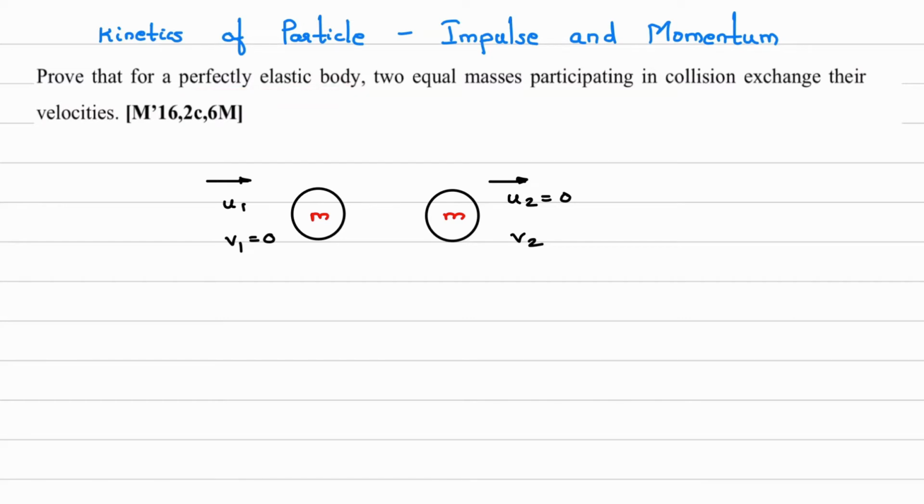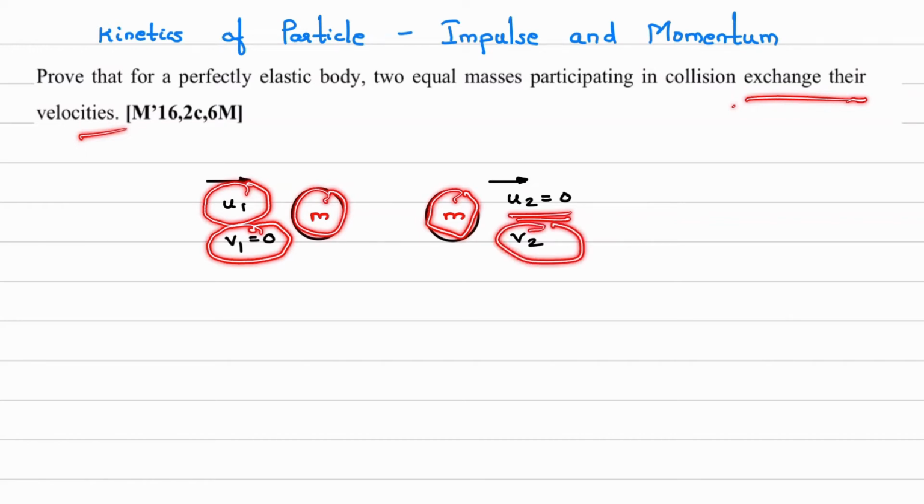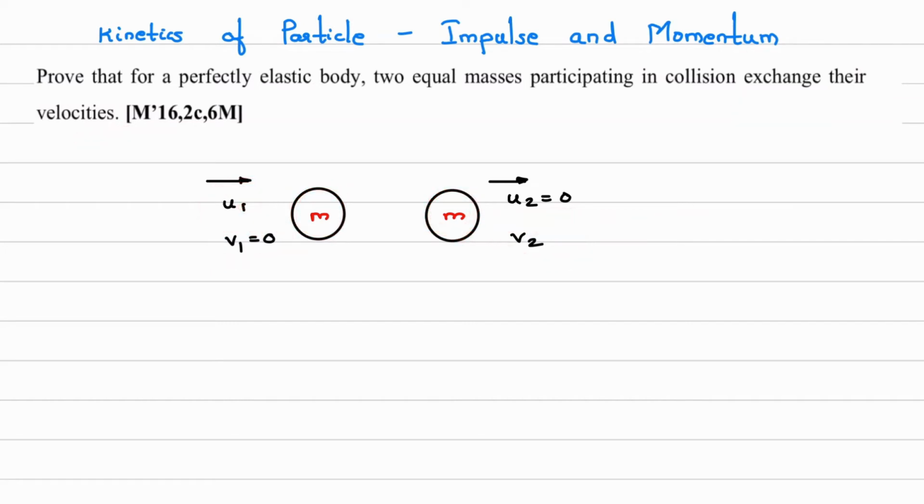The initial velocity of mass m is u1, and the other mass has initial velocity 0. After collision, they will exchange their velocities, meaning the final velocity of mass 1, v1, will become 0, and v2 will be equal to u1. This we have to prove.